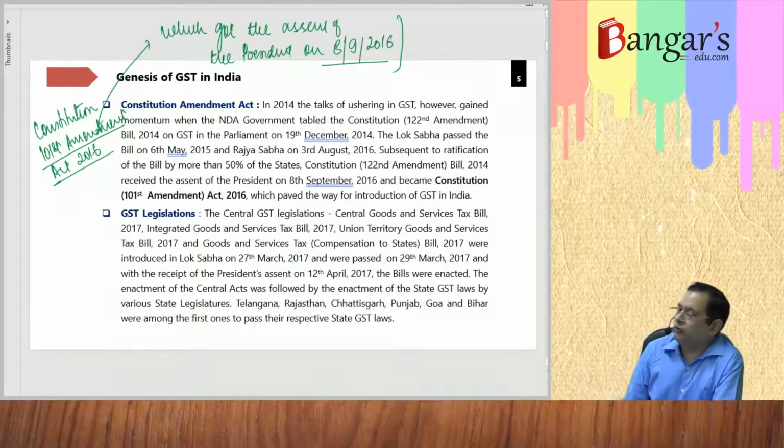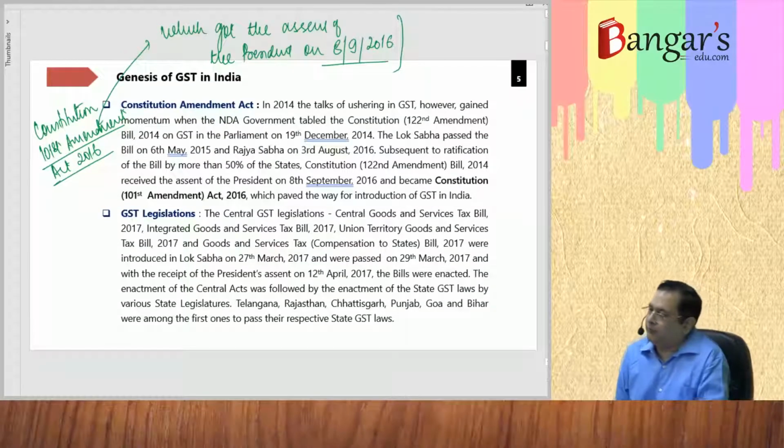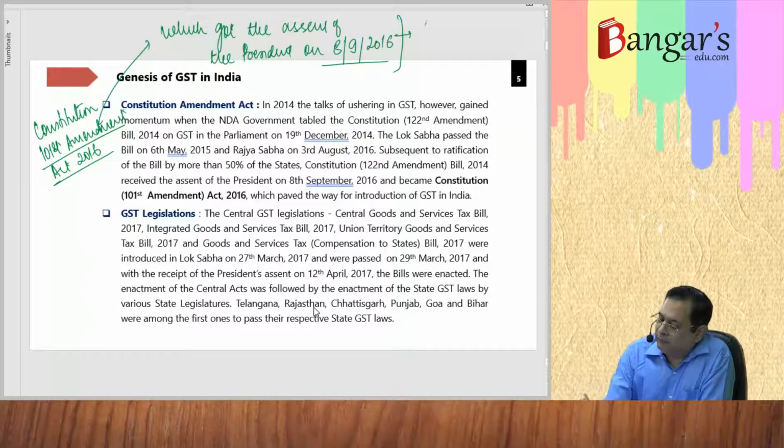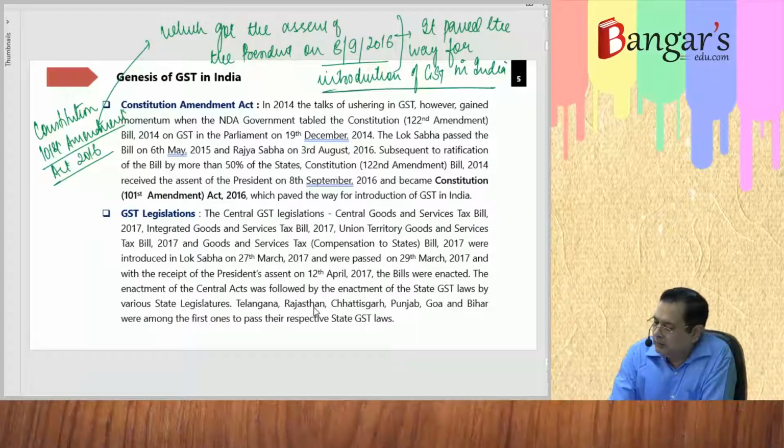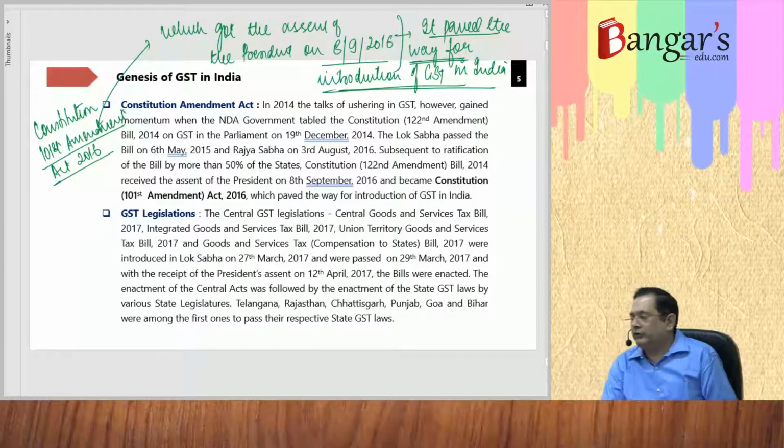And this Constitution 101st Amendment Act is very important since it paved the way for introduction of GST in India. It paved the way for what? Introduction of GST in India.